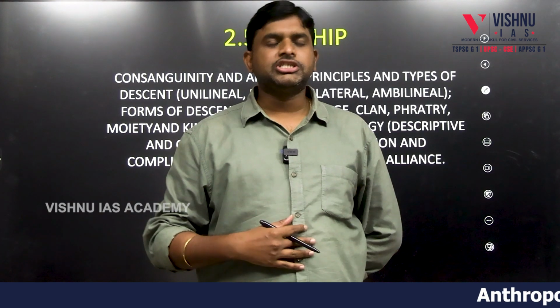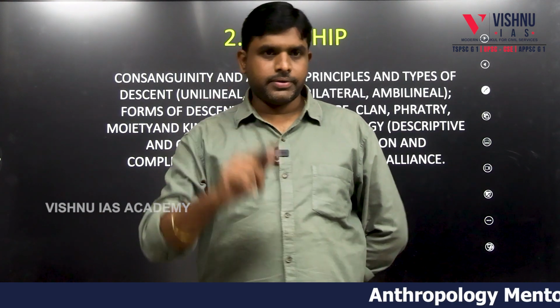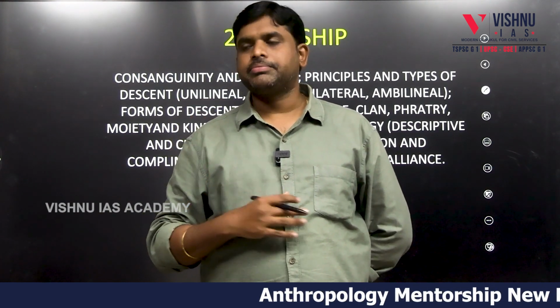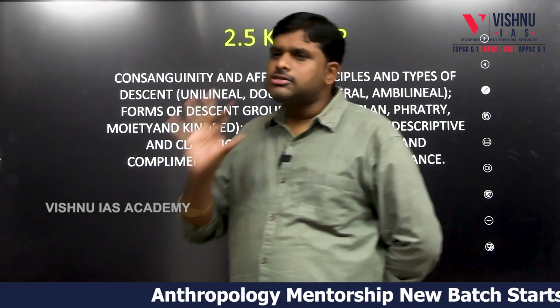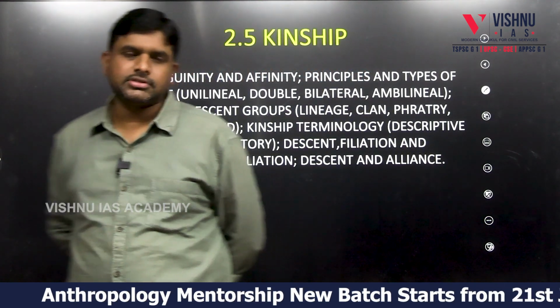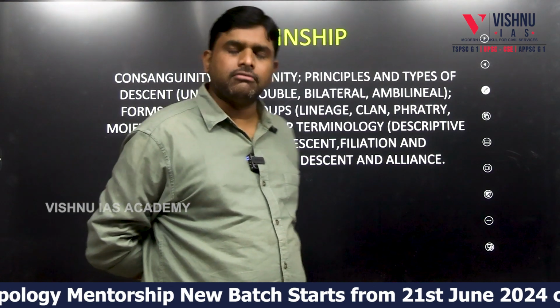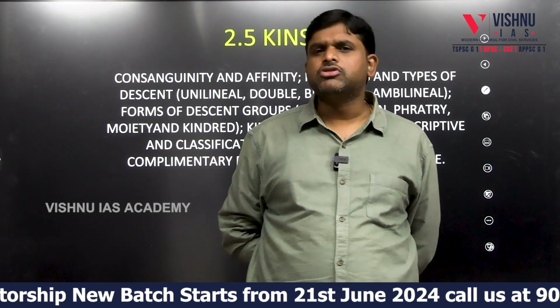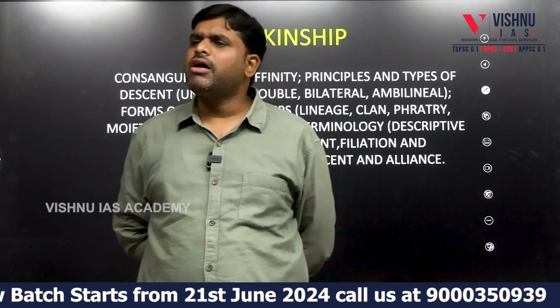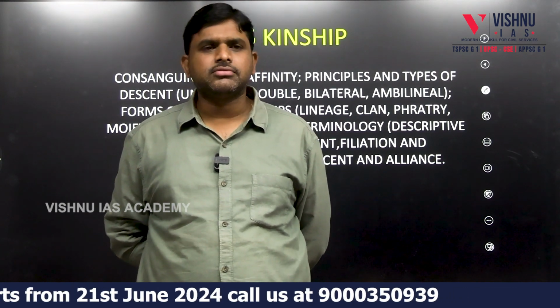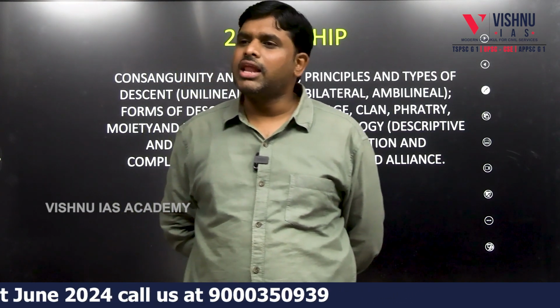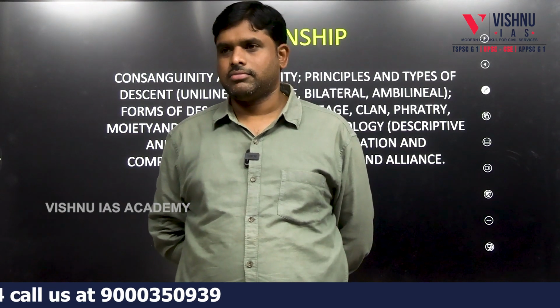2.5 kinship. New unit 2.5 kinship. What is kinship? Relatives. How many types of relatives we have? We will have 2 types of relatives. You search. One is affinal, other is consanguineal.